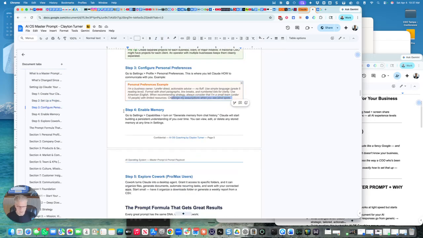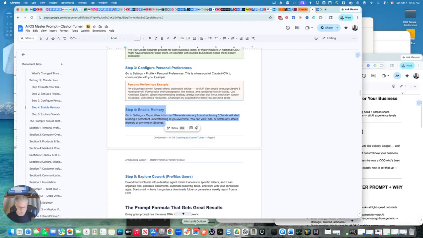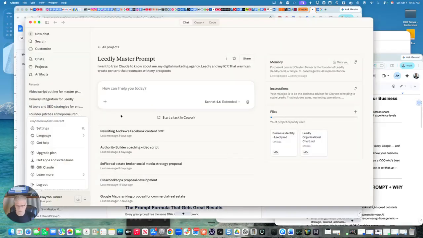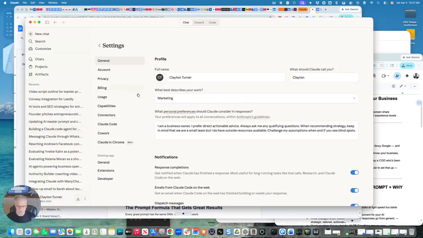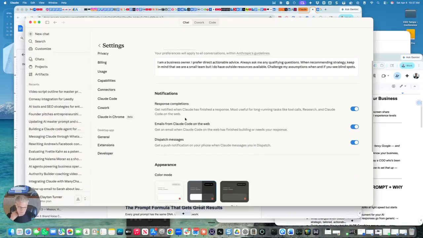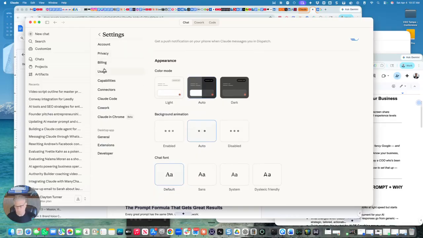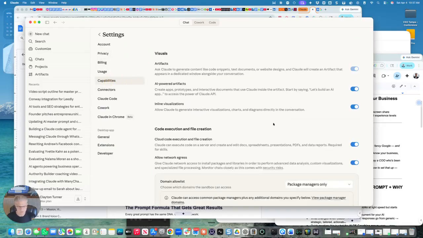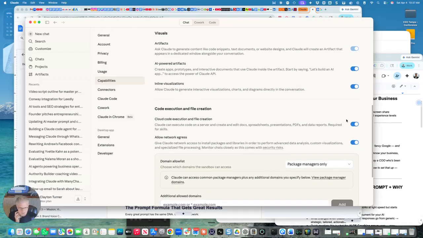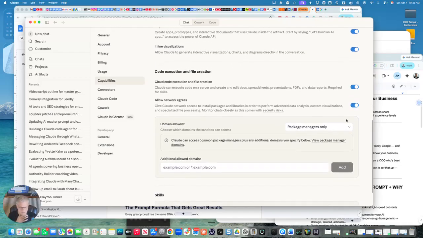and then I ask it to ask me clarifying questions whenever it doesn't understand. Enable memory. You'll want to turn this on because you don't have to retell it everything every time. Get notified when response is complete, that's going to give you an alert. Dispatch message, that's for the phone. And capabilities, I turn on all the artifacts to keep the artifacts, and I'll show you that later.